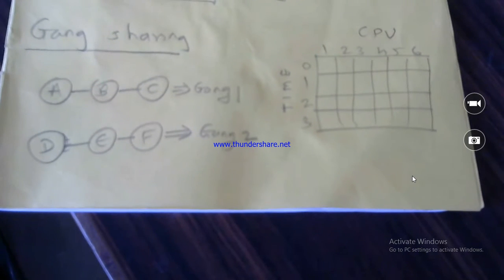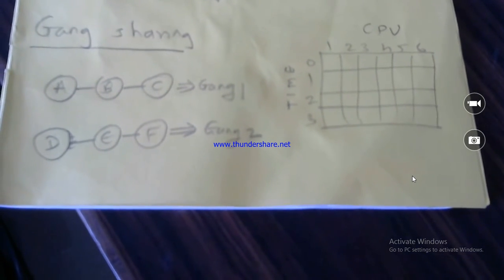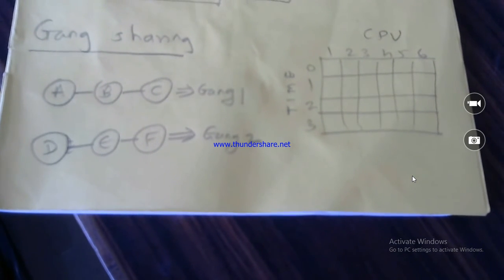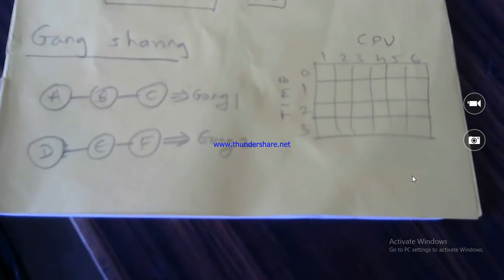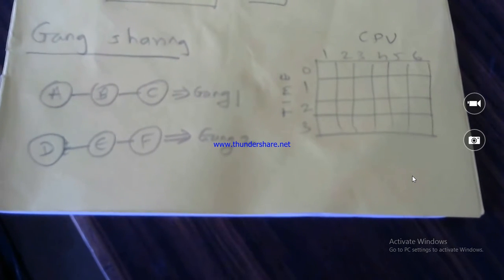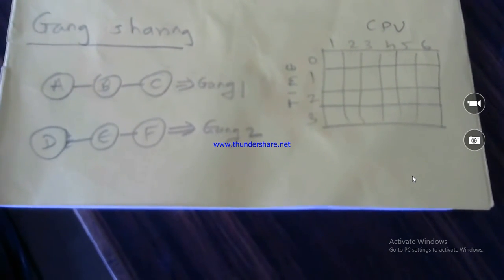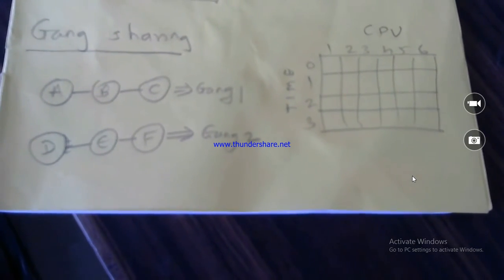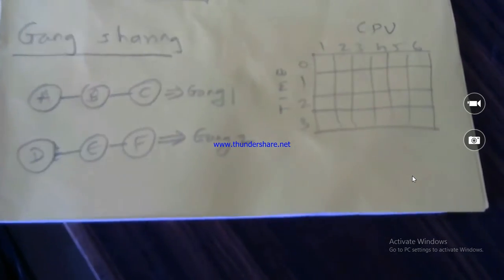After every particular time slice, the processors will get allocated to different processes, right? So time is an important factor here.